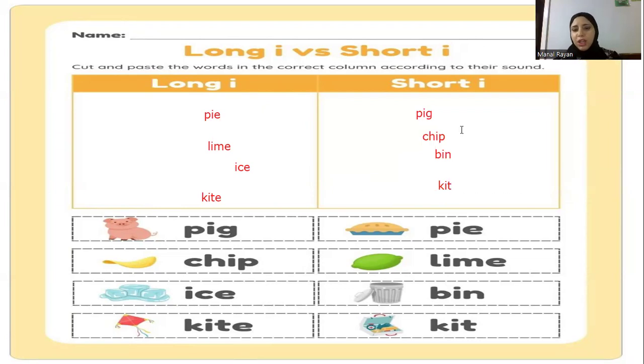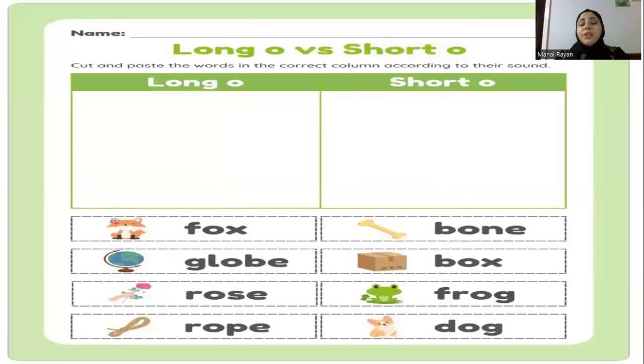Okay. So short I, and long I can be I-E or IGH. Okay, let's keep going. Next slide. Short O and long O. Okay, let's sort these words.